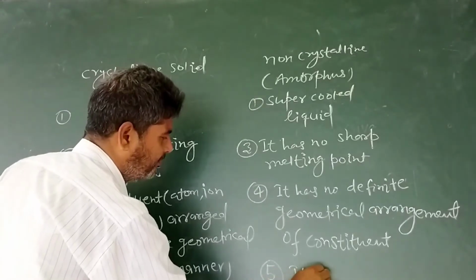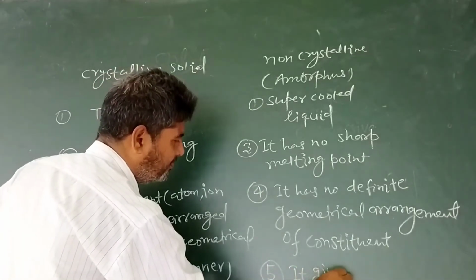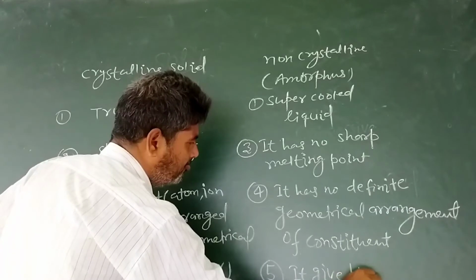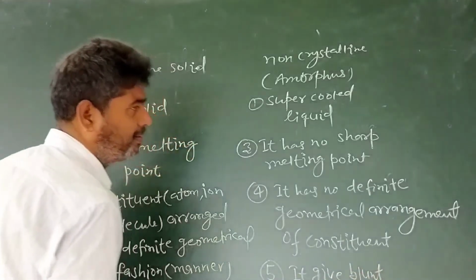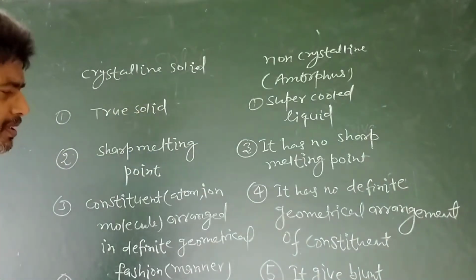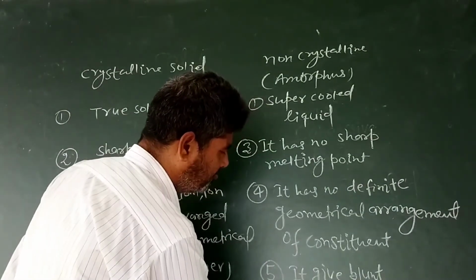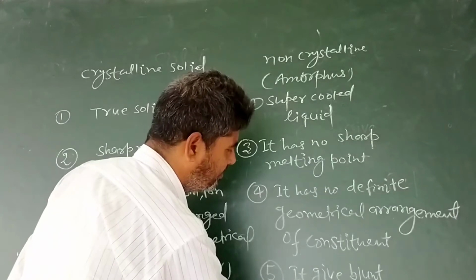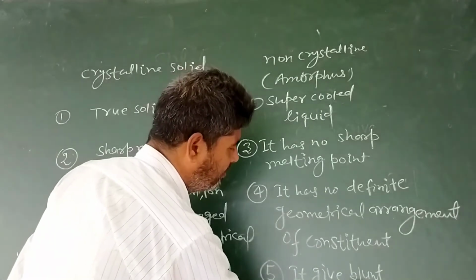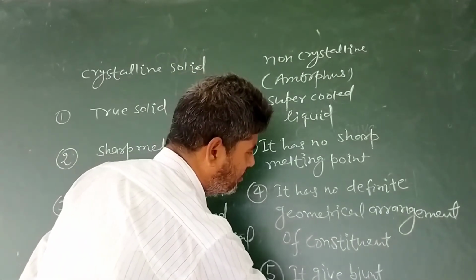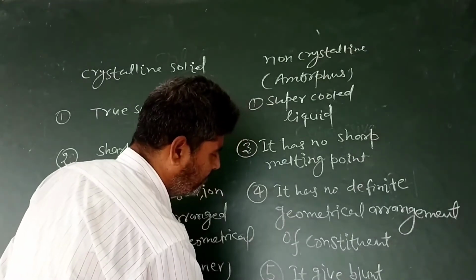Non-crystalline gives blunt surface when cut with knife. Blunt means not smooth.